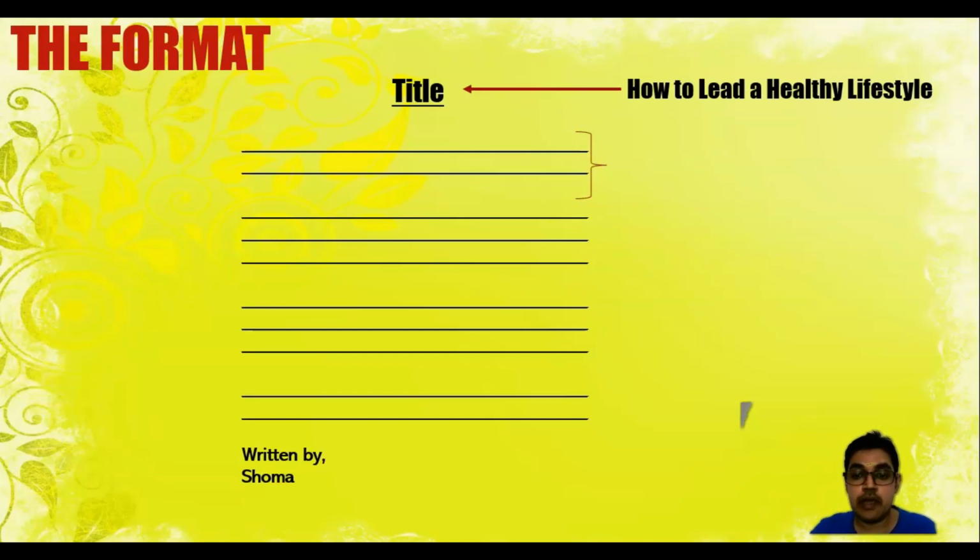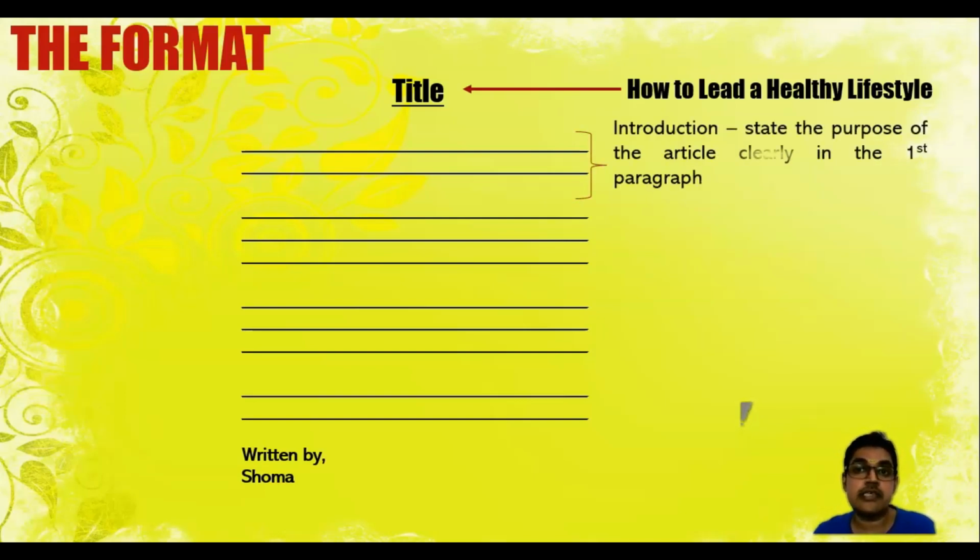After you have written your title, you start with your first paragraph. Your first paragraph should consist of the purpose of the article that you're going to write. Meaning to say, you have to state very clearly the purpose of your article in the first paragraph so that the readers would get an idea what your article is about. And do not introduce any points in the introduction. You can start introducing the points in the second paragraph.